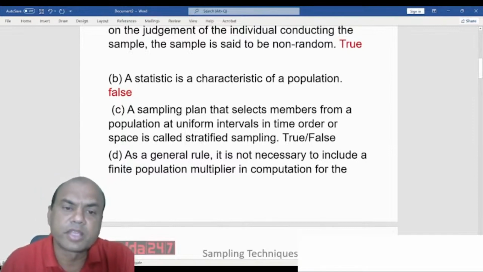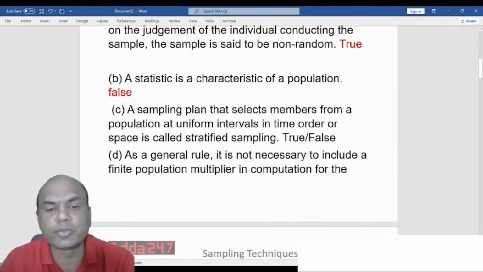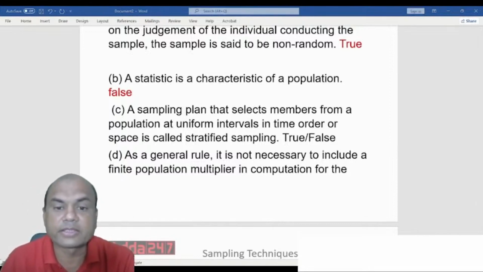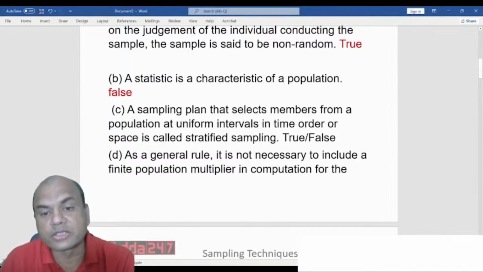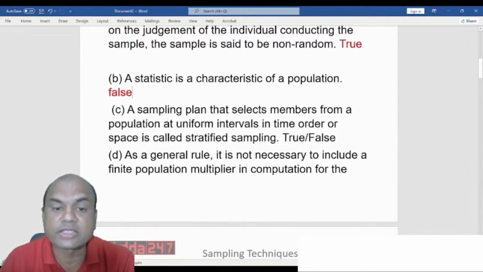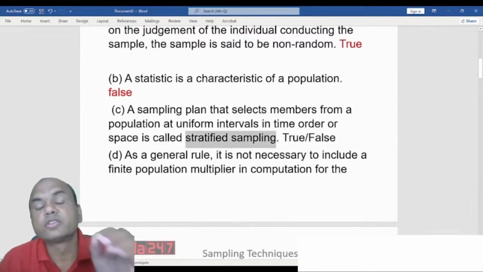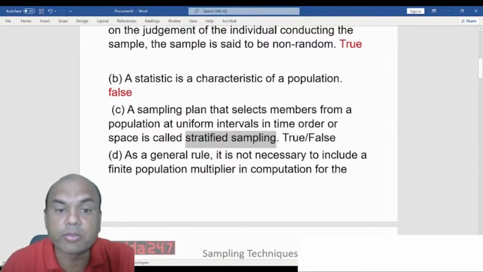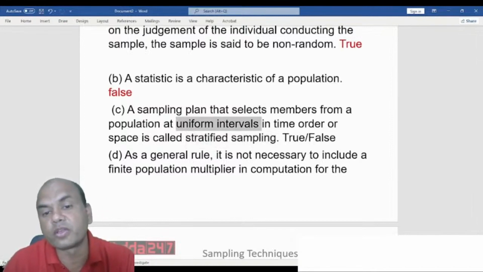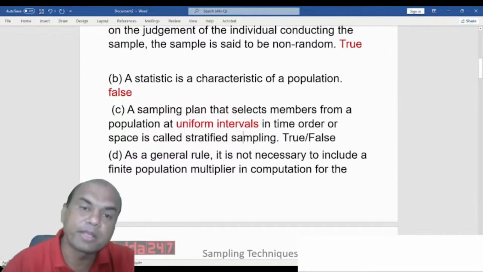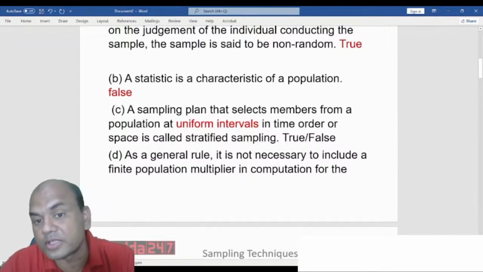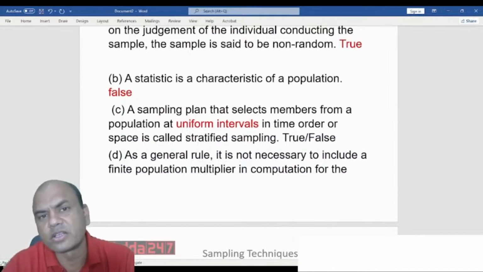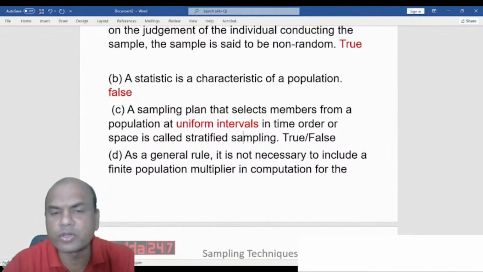A sampling plan that selects members from a population at uniform intervals in time order or space is called stratified sampling. Uniform intervals is an important word over here. So the sampling plan which selects the members at uniform intervals is called stratified sampling. Is it true? Type fast in the comment section. True or false? What do you think?